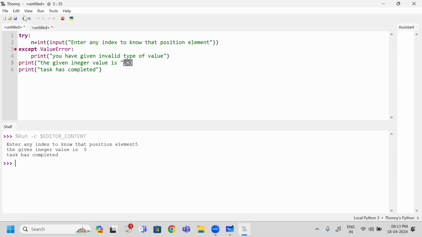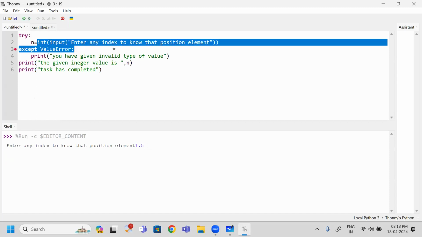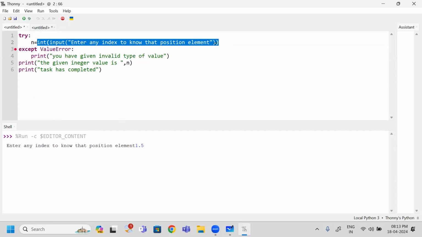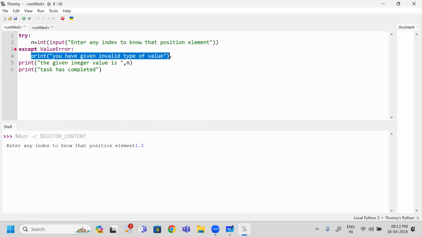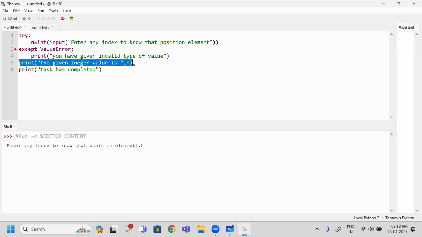I have given 5. So I can see the result as 5. But if I give the wrong input at this place, 1.5, is it valid? Invalid. When it is invalid, what happens? Immediately an exception will be raised. When the exception is raised, directly it will jump to this statement. It is executed. After execution, my program will print this line because I have written this line following this one.